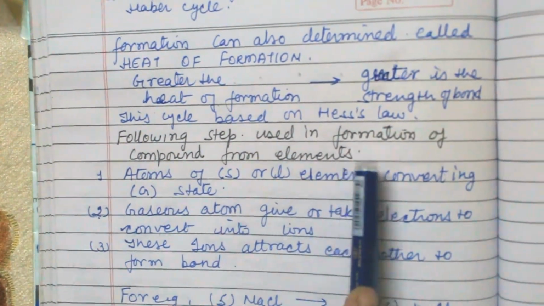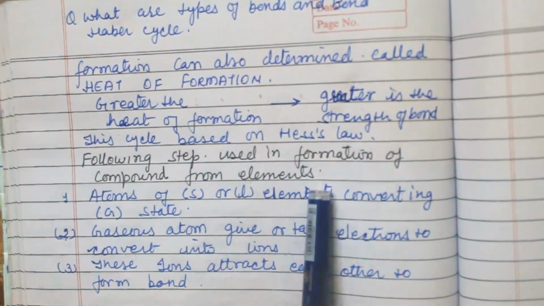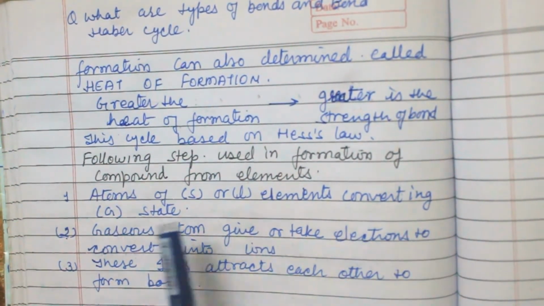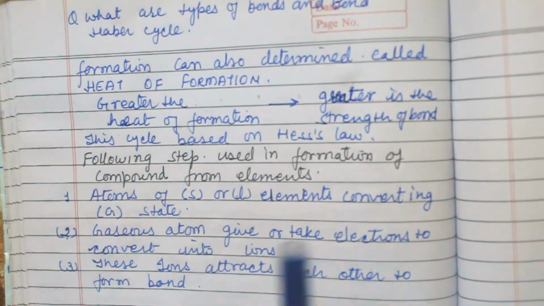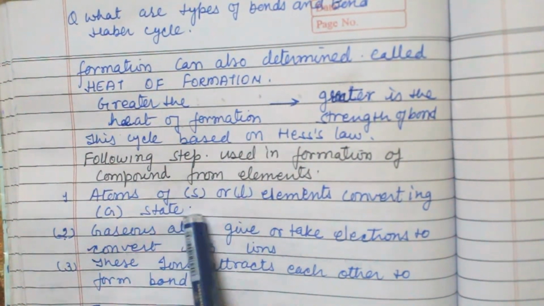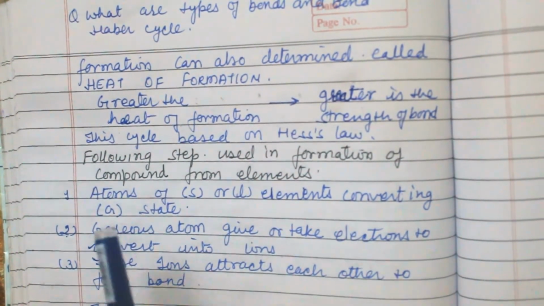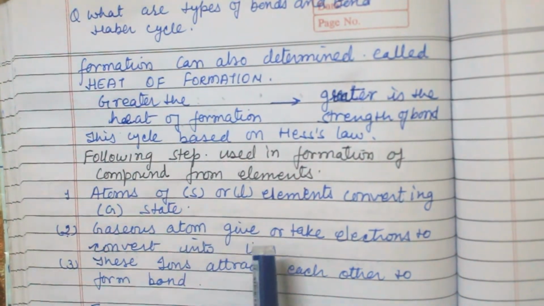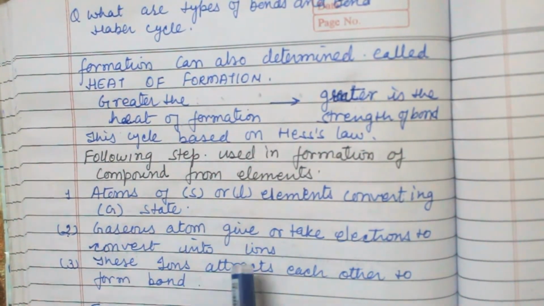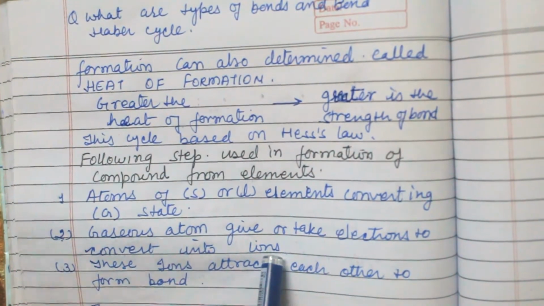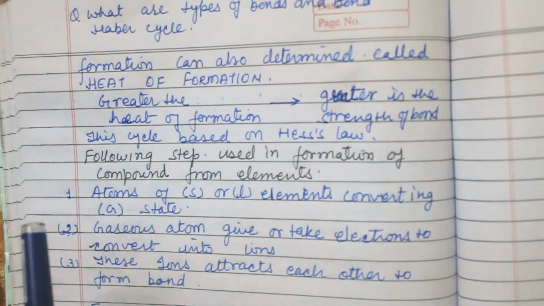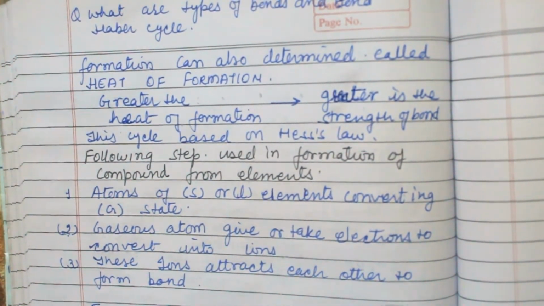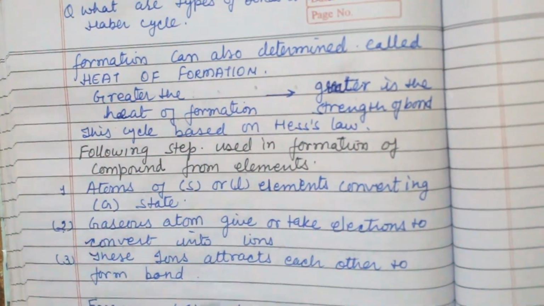Following steps are used in formation of compound from element. First is atom of solid state or liquid state element converts into gaseous state. When the bond forms, the atom of solid state and liquid state firstly changes into gaseous state. Now the gaseous atom gives or takes electron to convert into ions. Firstly solid or liquid changes into gas, gas is converted into ions. Now these ions attract each other to form bond. Now bond is formed by ions.